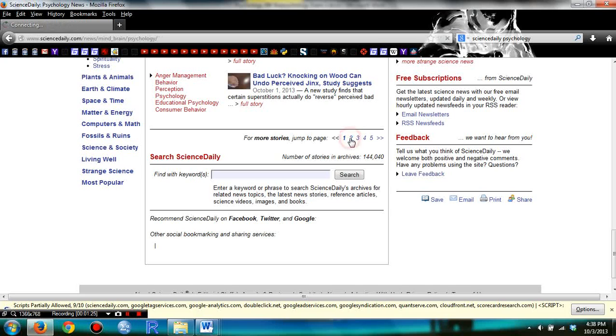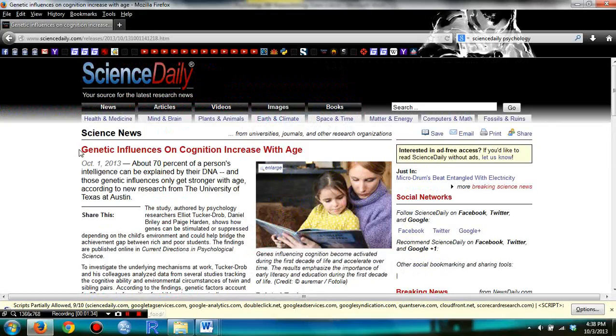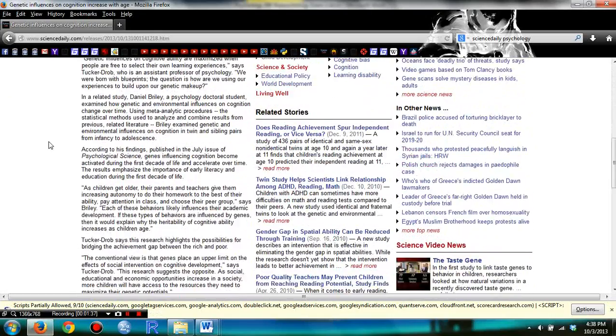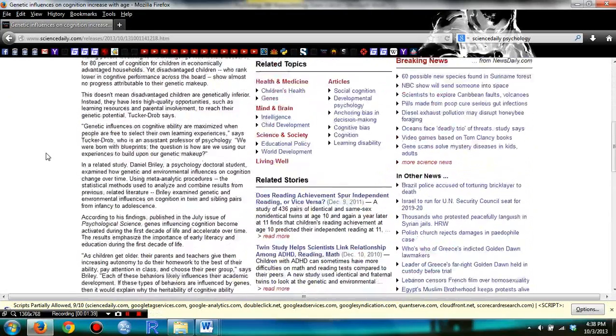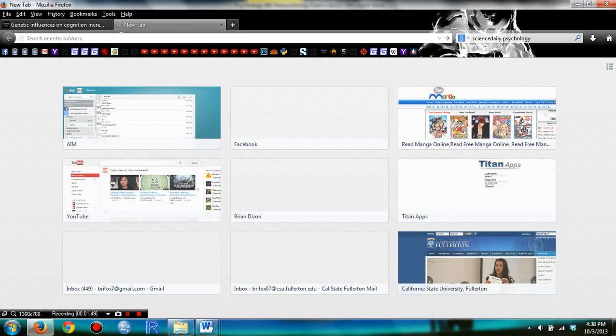You go on to the next page, and then you find an article that's related to genes. You click on this, and then you skim it, and you find this article really interesting. Now you would go in and look for the general reference over here. You copy this, and then you would go into the library database.